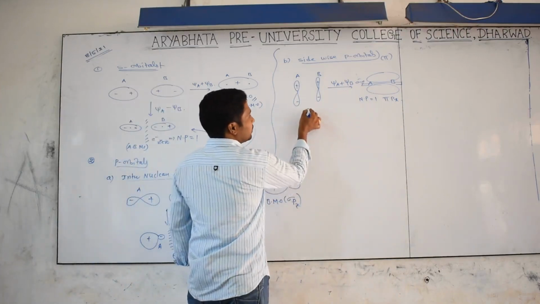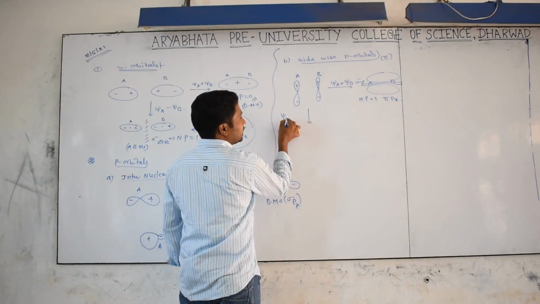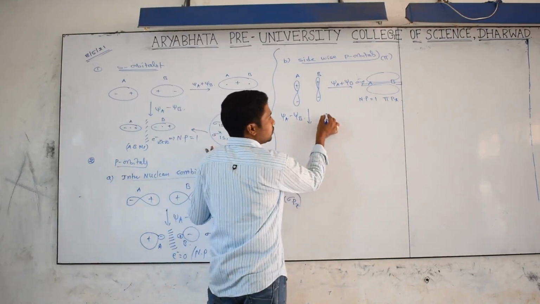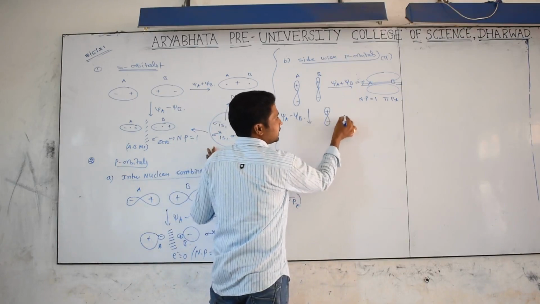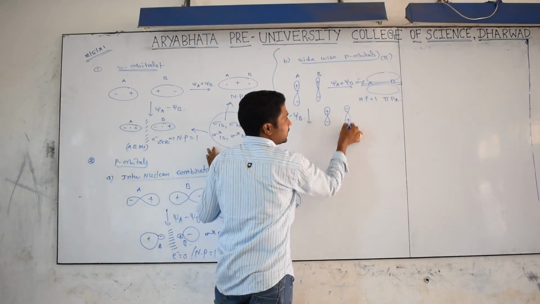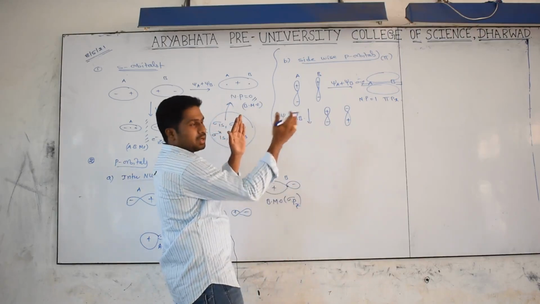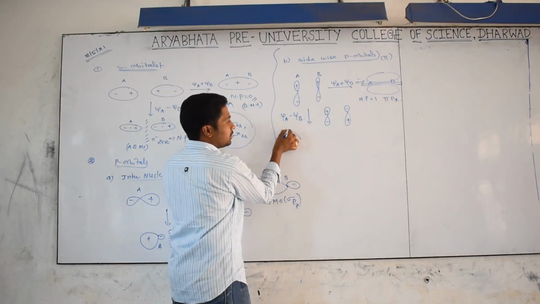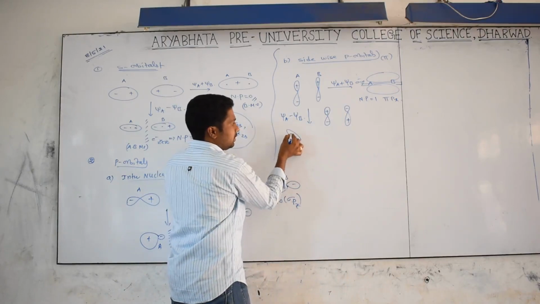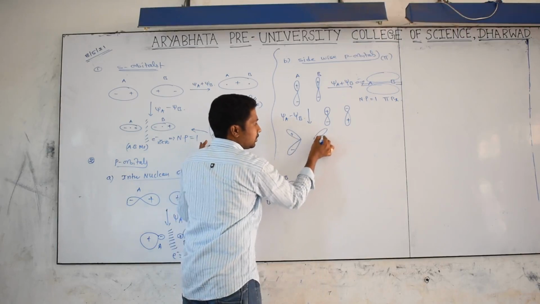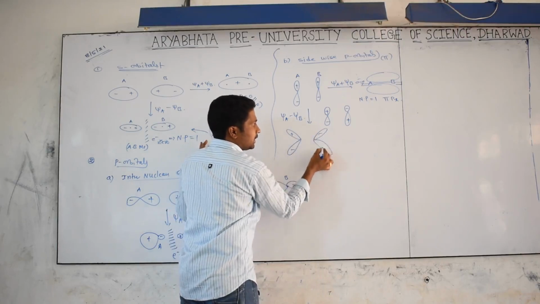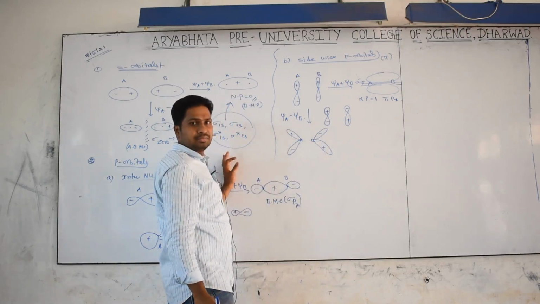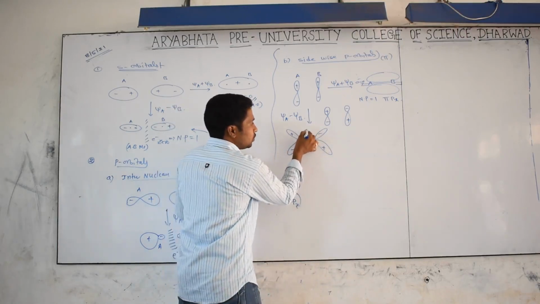Now the same thing, we get psi A minus psi B. What is the meaning of psi A minus psi B? To understand, you can take plus minus and minus plus. They are involved in the sideways overlapping, upper region and lower region. What happens? Some area will be cancelled. After that we are getting plus minus for the A atom, and for the B atom we are getting minus plus. This is the A atom nucleus, this is the B atom nucleus. So after that, what are we getting? Two nodal planes.